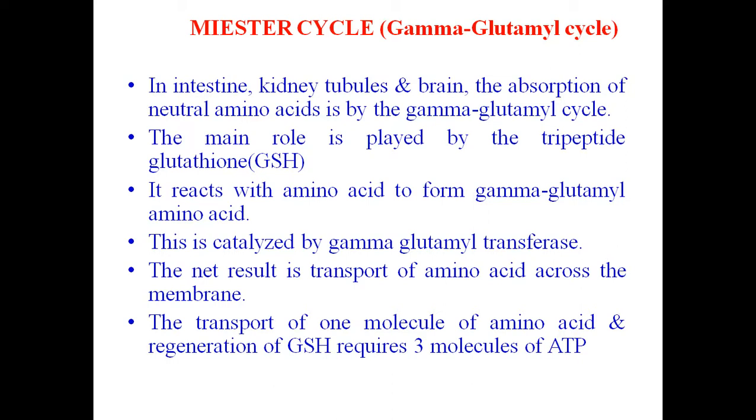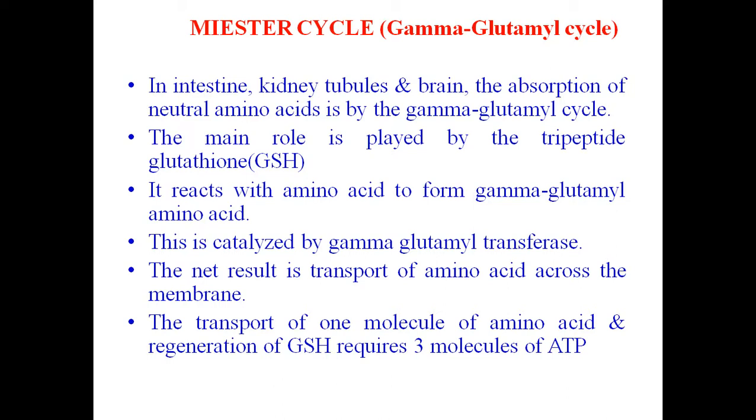The main role is played by a tripeptide called glutathione, GSH. Glutathione is made up of three amino acids. Tripeptide means three amino acids and two peptide bonds. It reacts with the amino acid to form gamma glutamyl amino acid.